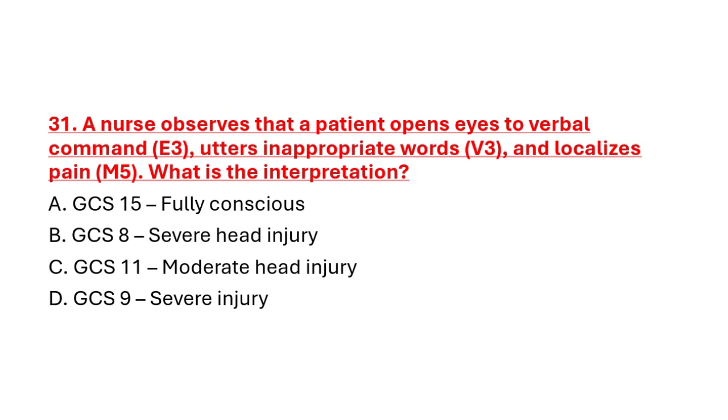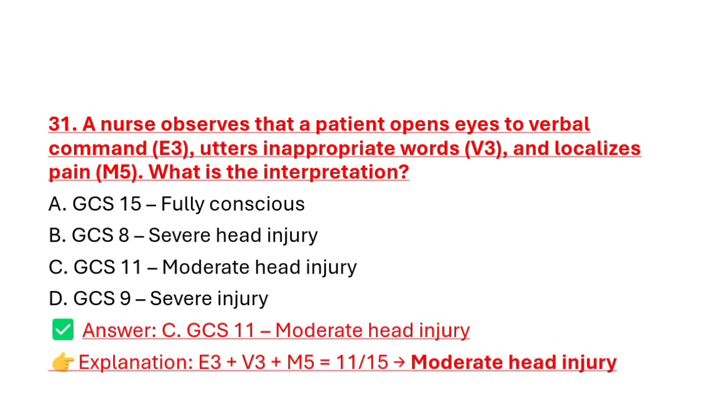Question number 31. A nurse observes that a patient opens eyes to verbal command, utters inappropriate words and localizes pain. What is the interpretation? Option A GCS 15 fully conscious, option B GCS 8 severe head injury, option C GCS 11 moderate head injury, option D GCS 9 severe head injury. Correct answer is option C, GCS 11, and that indicates moderate head injury.